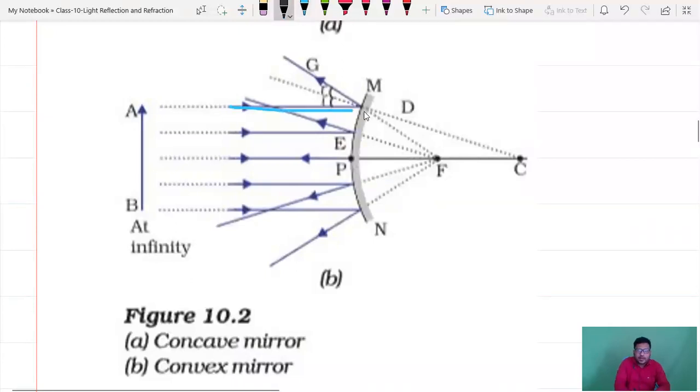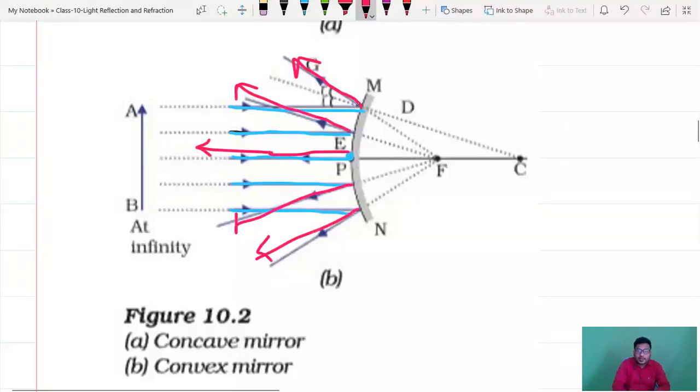First incident ray, second incident ray, third incident ray, which is exactly at the center, fourth incident, fifth incident. After touching mirror, what is happening? Automatically all rays are diverged out, which is moving away, right? Diverging out, but middle will be exactly center.